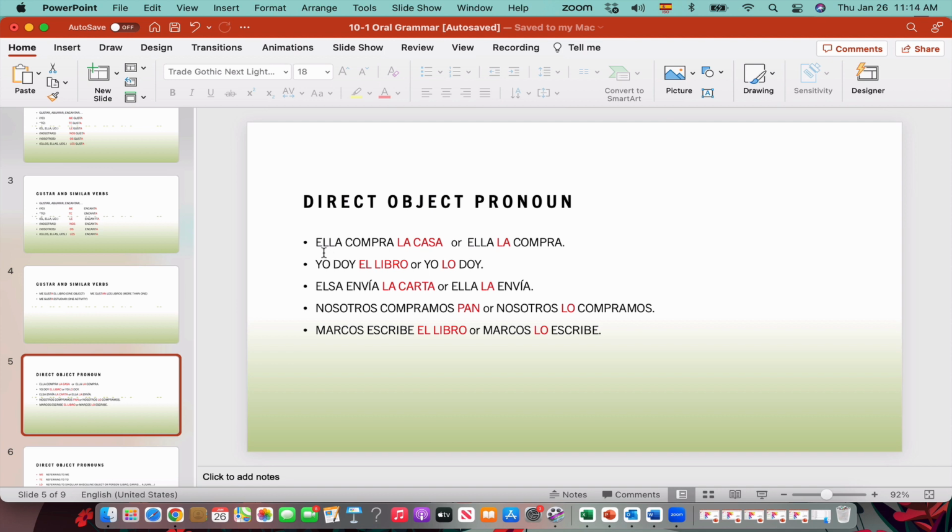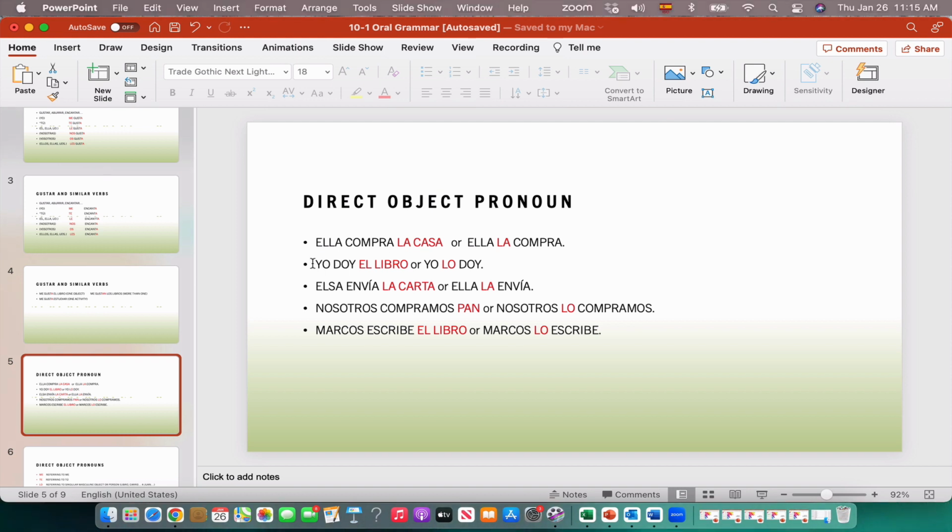Well, the first thing you have to do is identify what the direct object is. The direct object is the part of the sentence that answers the question what. For example, if you say she buys the house, the question is, what is she buying? She's buying the house. So this is the direct object. If you say I give the book to John, in this case, what am I giving? Well, the answer is el libro. El libro is the answer to the question what I am giving, right? What I'm giving, the book.